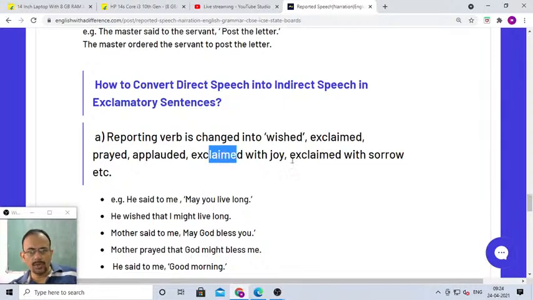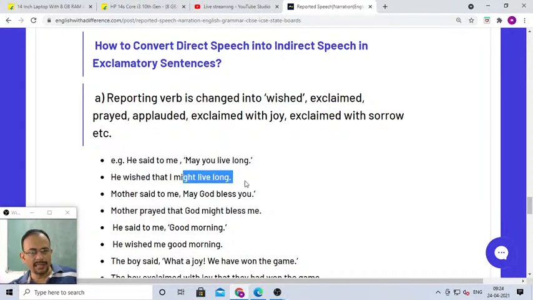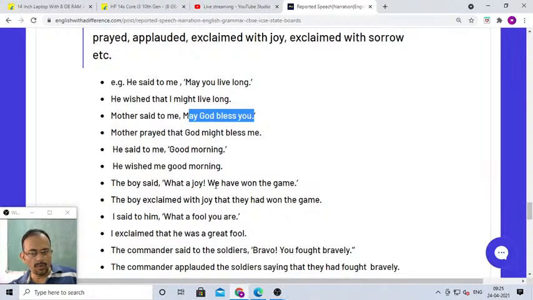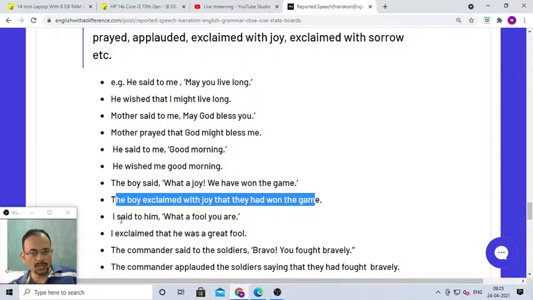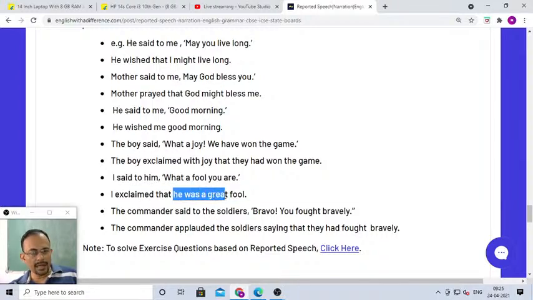So the reporting verb is changed into wished or exclaimed: prayed, applauded, exclaimed with joy, exclaimed with sorrow, etc. For example, he said to me, "May you live long." He wished that I might live long. Right? May will become might, and "may you live long" is a wish, so he wished that. Mother said to me, "May God bless you." Mother prayed that God might bless me. Okay. He said to me, "Good morning." He wished me good morning. The boy said, "What a joy, we have won the game." The boy exclaimed with joy that they had won the game. I said to him, "What a fool you were." I exclaimed that he was a great fool. "What a fool you are" will be "he was a great fool."